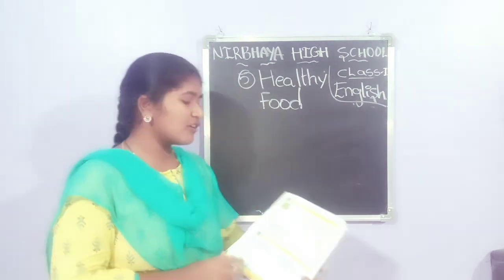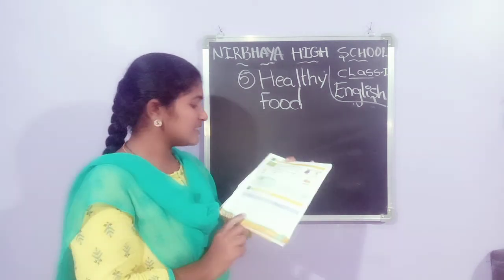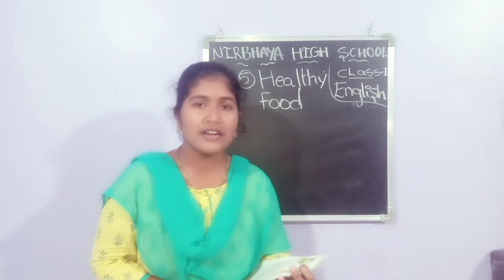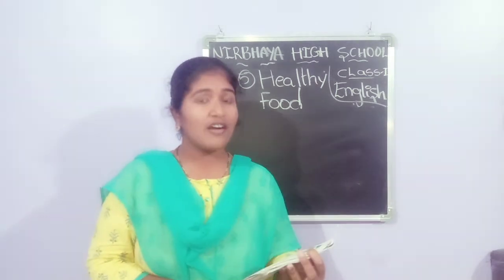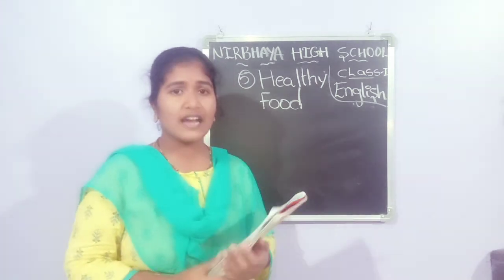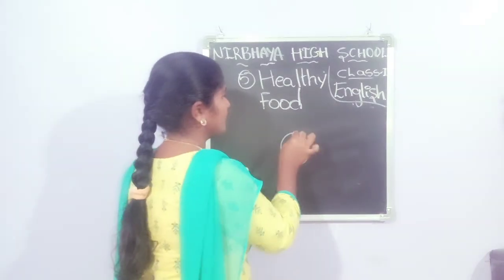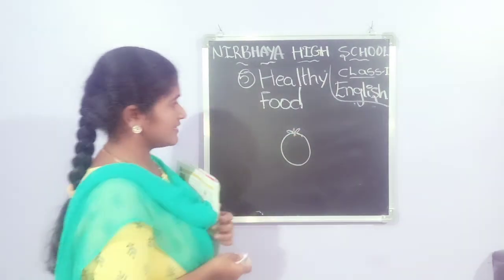Children, take out your textbook and open page number 25. This is your lesson. What is our lesson name? Healthy food. Do you see the tomatoes? How are the tomatoes? Tomatoes are round, like this.